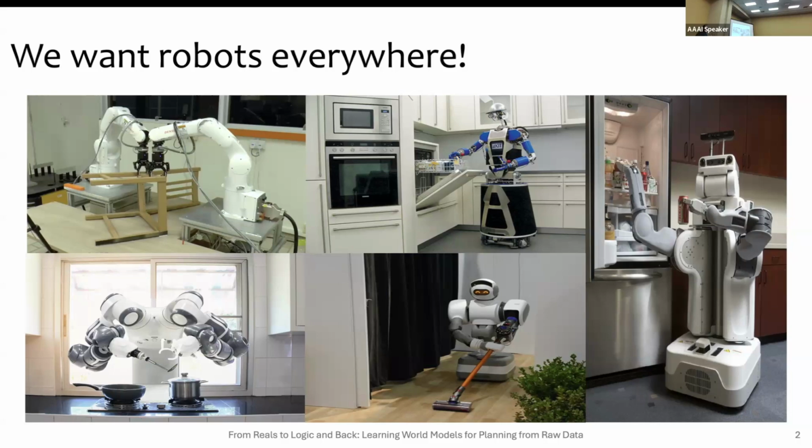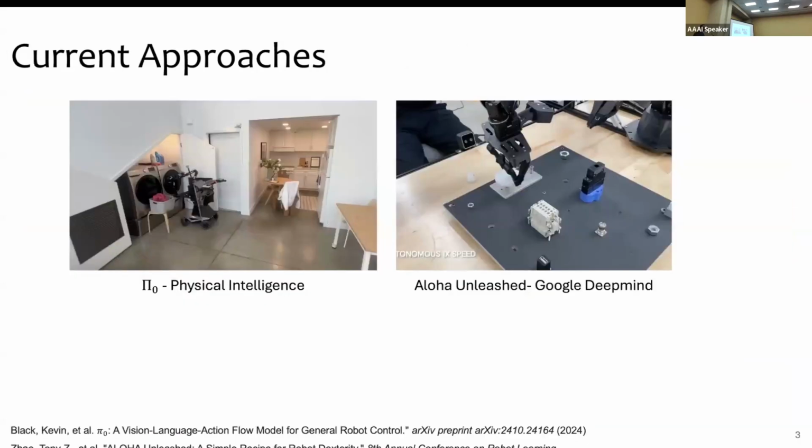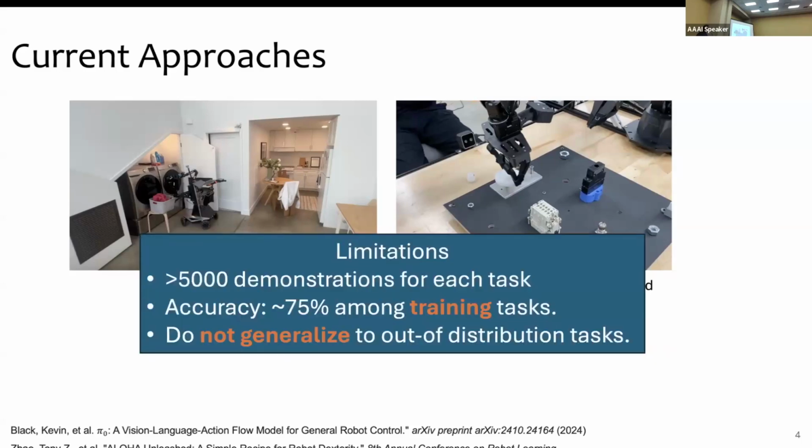One of the reasons we are not at this stage yet is the topic of this workshop, that's generalization. The current approaches that we have been seeing in the past year in robotics mainly focus on behavior cloning or imitation learning, where people use teleoperation to collect a lot of training data and then try to learn a neural network that predicts what action to take for these particular tasks. But there are pretty obvious limitations.